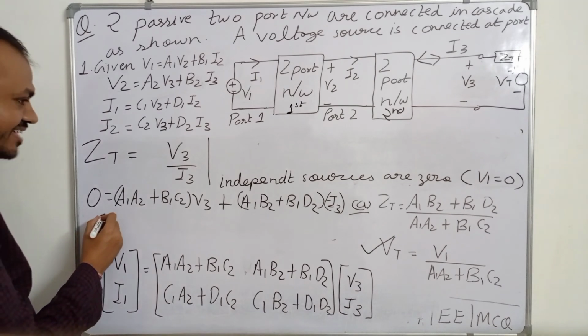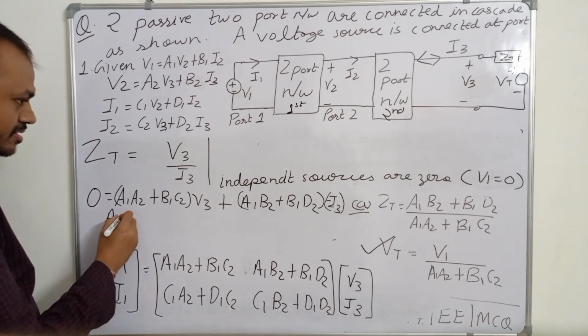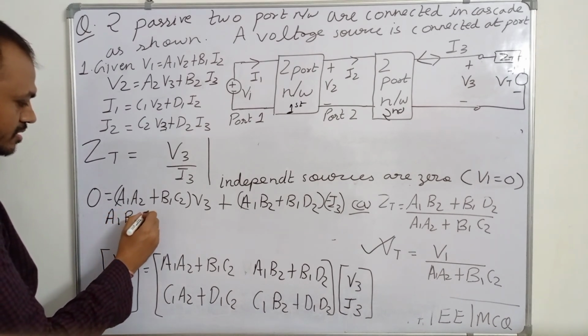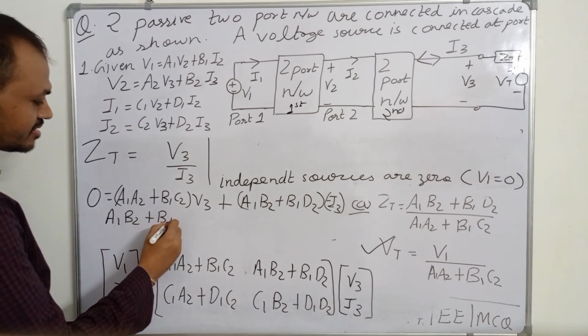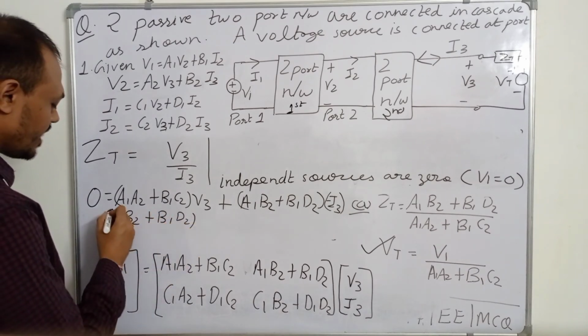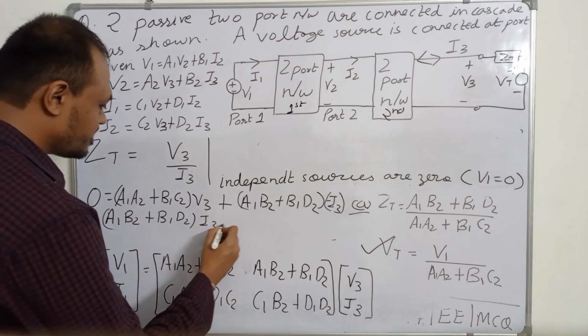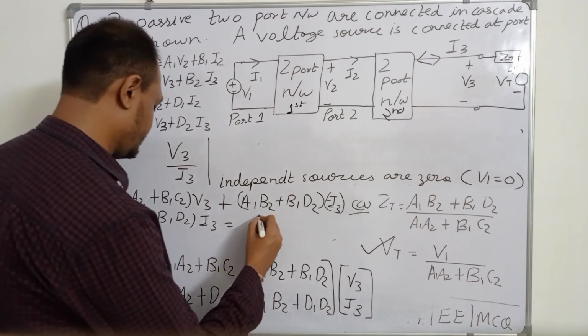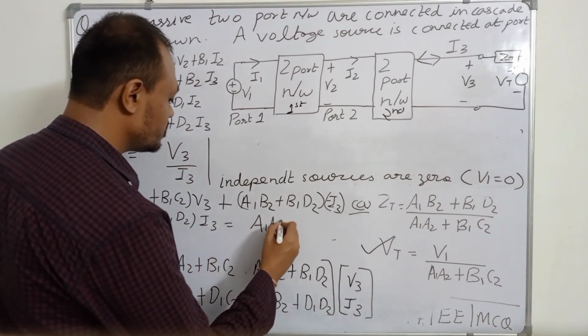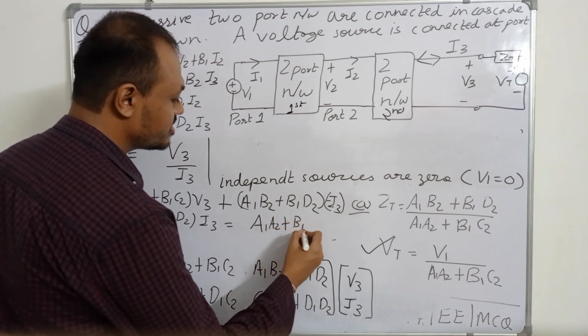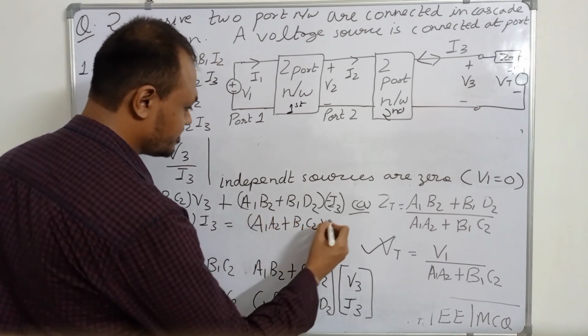So we can write like this: A1 B2 plus B1 D2 into I3 is equal to A1 A2 plus B1 C2 into V3.